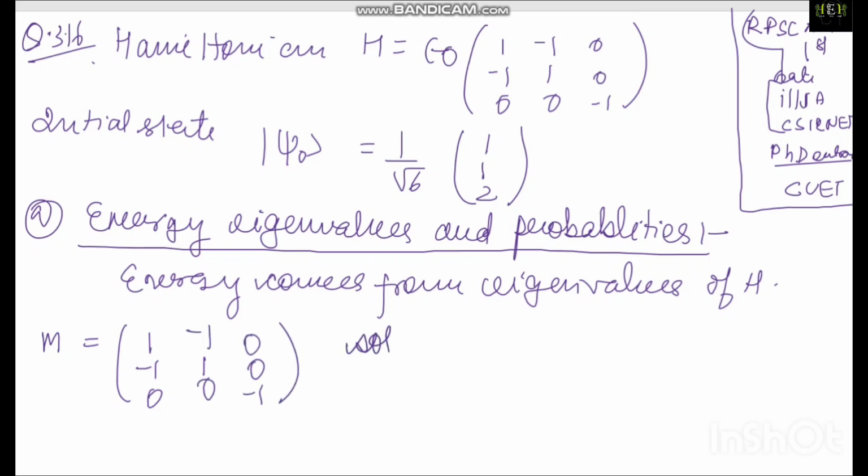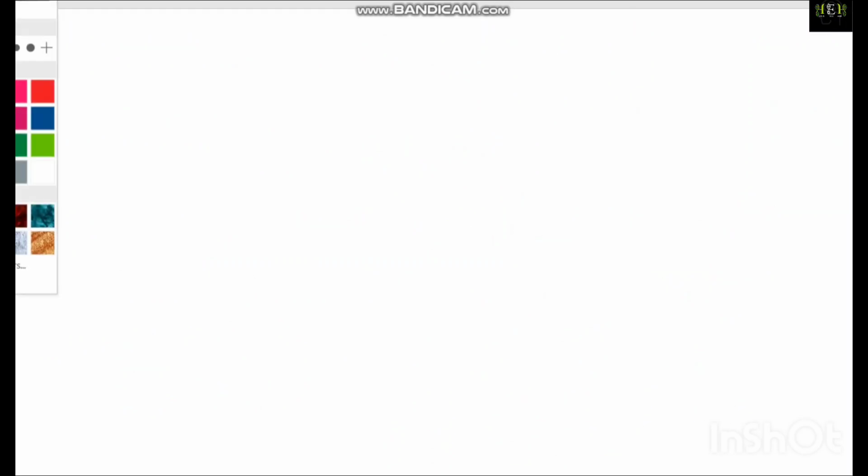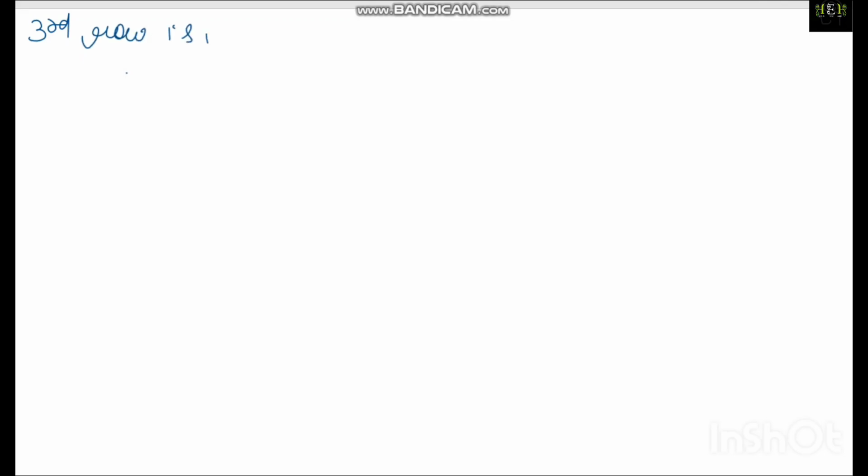Now I will solve this determinant, the characteristic equation. I find the determinant: 1 minus lambda, minus 1, 0; minus 1, 1 minus lambda, 0; and 0, 0, minus 1 minus lambda, is equal to 0. I'm just solving this characteristic equation, nothing more than that. In this, the third row is independent.